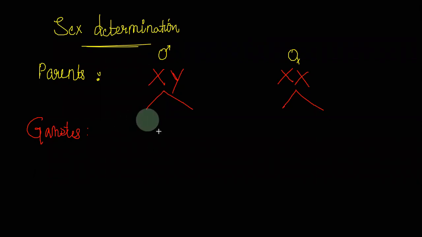Okay, so first set of gametes. One second, I'll draw that. Clear? Yes, everyone, is that clear?